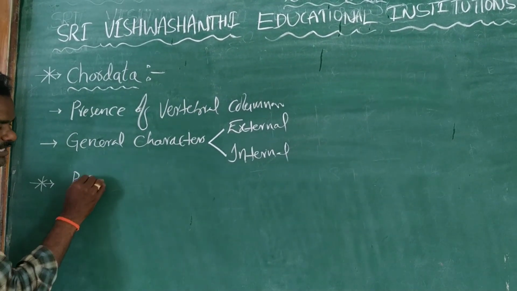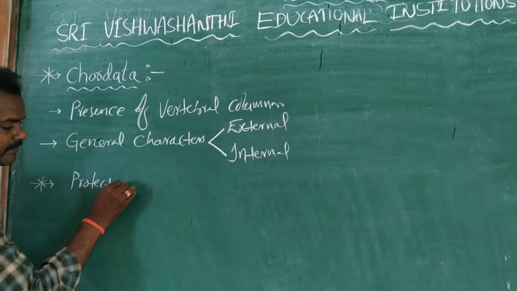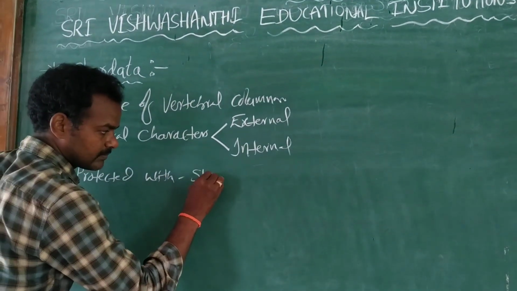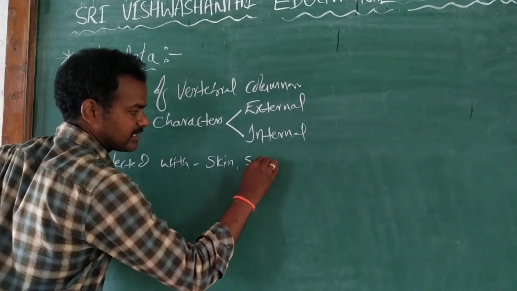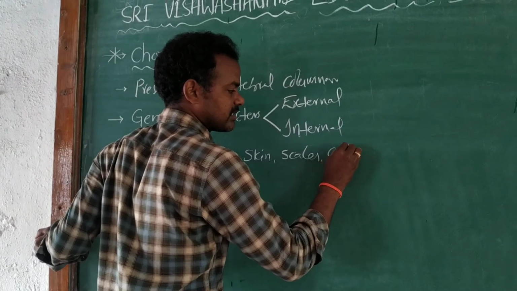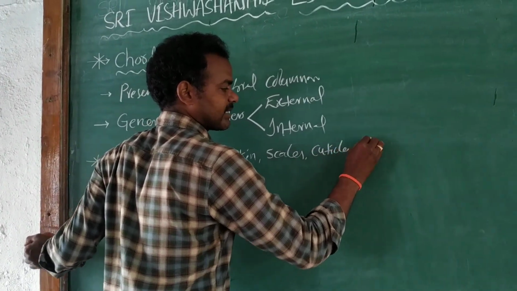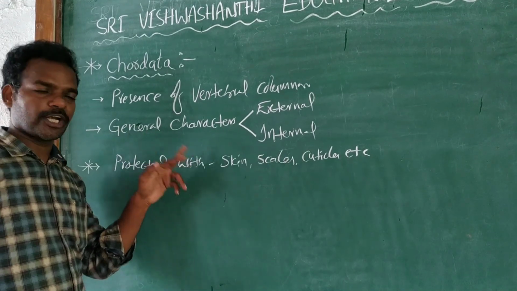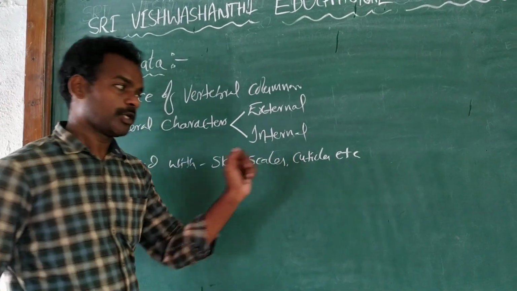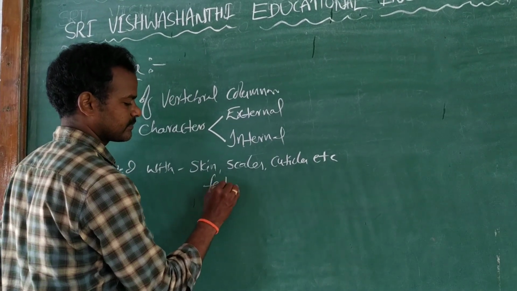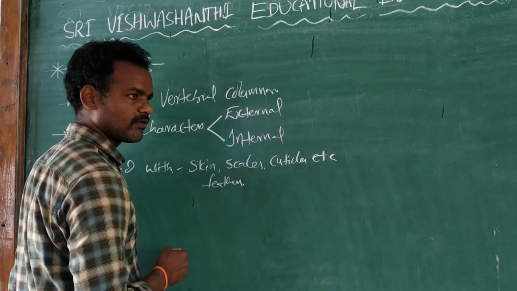The organisms are protected with either skin, scales, or other cuticles. Some organisms are protected with skin, scales, cuticles, and also feathers.